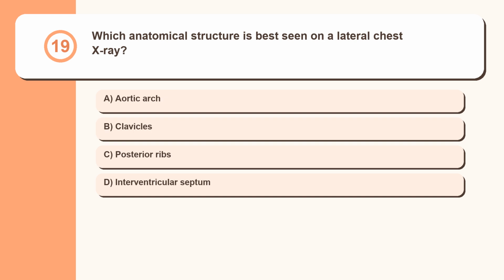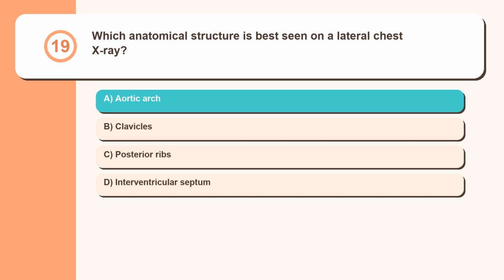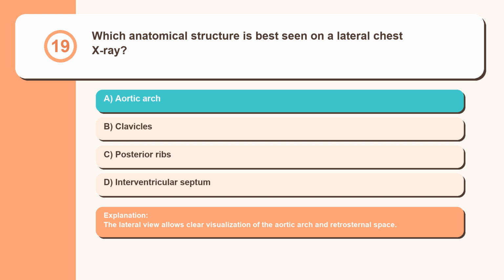Question 19. Which anatomical structure is best seen on a lateral chest X-ray? Aortic arch, clavicles, posterior ribs, interventricular septum. The lateral view allows clear visualization of the aortic arch and retrosternal space.